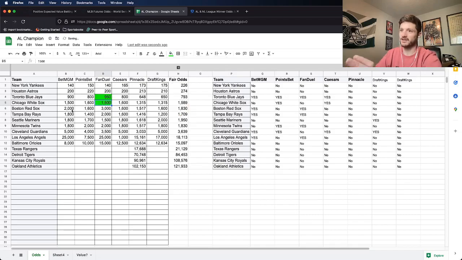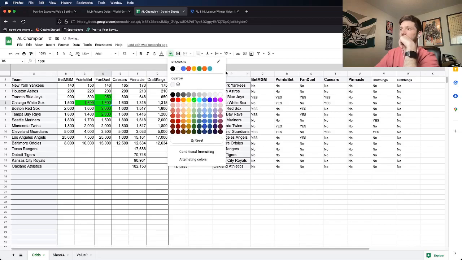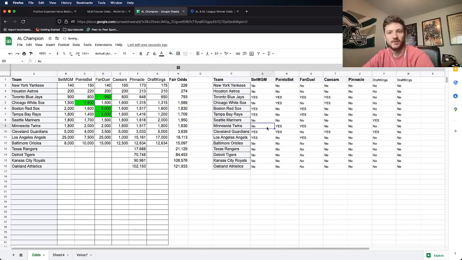We can go on and on, and looks like the Red Sox and the Rays have some value again on FanDuel. We see a ton of value here on FanDuel, although the White Sox one, actually, it should be this one, not FanDuel. Excuse me, I had that one wrong. Anyways, so what we're doing here is we're finding value in futures markets. So we see the true line of the Blue Jays to make it out of the AL is about plus 800. We can get it all the way up at 950 on FanDuel.